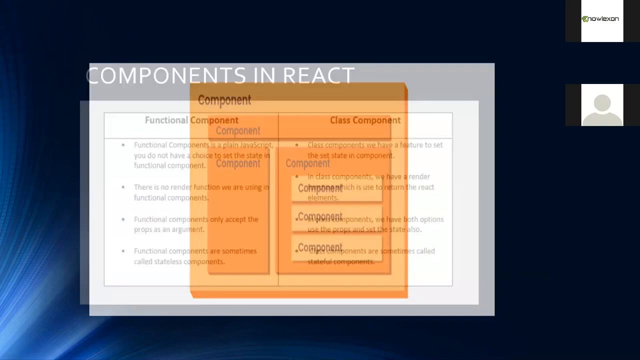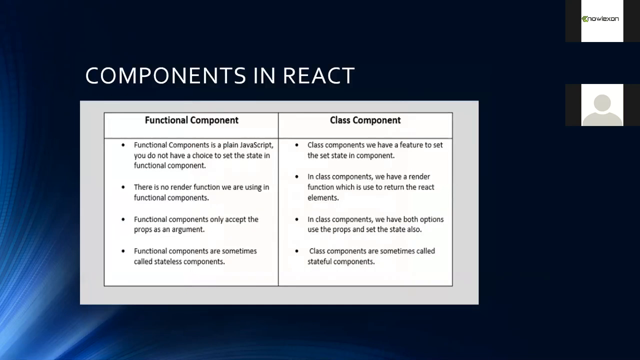So we have two different components in React. First is the functional component and second is the class component. A functional component is nothing but a plain JavaScript function. We don't have the option of setting state in a functional component, which means we can't change the state of any value. But class components have that feature; you can set some state in a class component. Since functional components don't have this option, they are sometimes called stateless components.